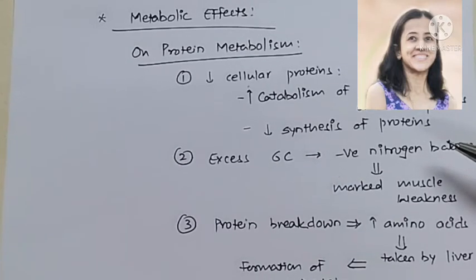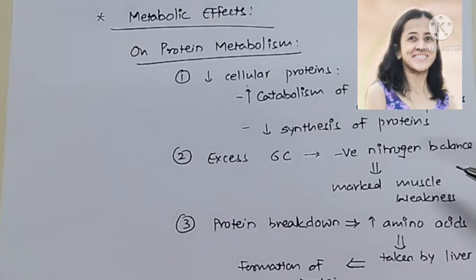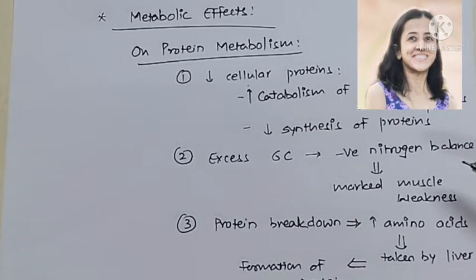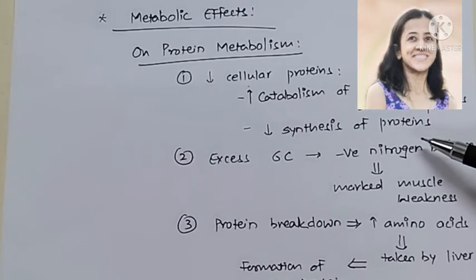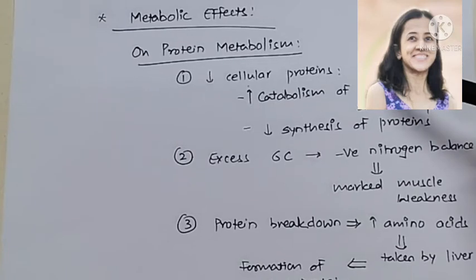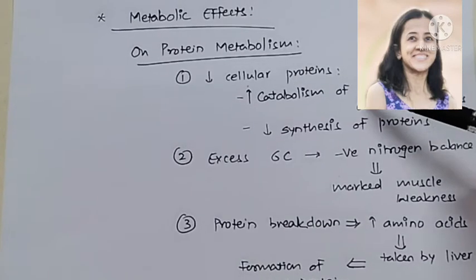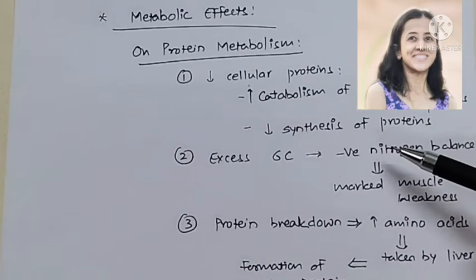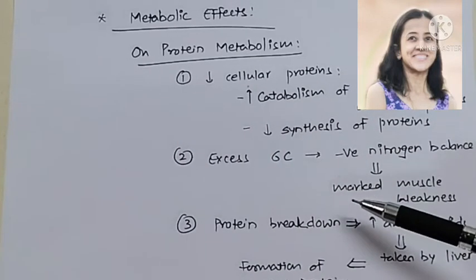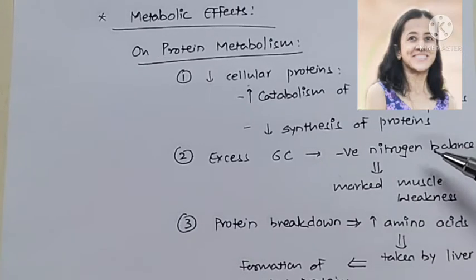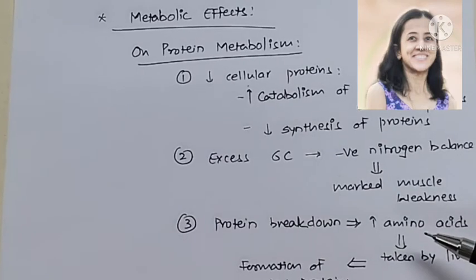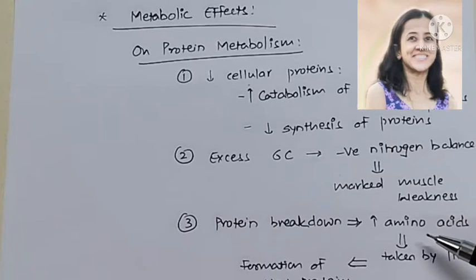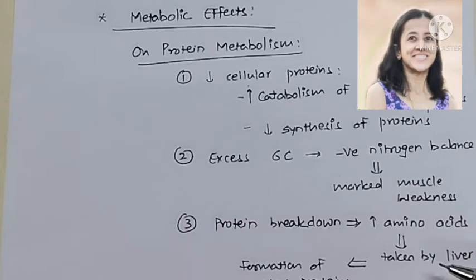There is a reduction of protein stores in all the body cells except the liver, due to increased catabolism and, second, decreased synthesis of protein. So the first effect is decreased cellular proteins due to increased catabolism or decreased synthesis. This is the reason that with excess glucocorticoids there is negative nitrogen balance, and because of negative nitrogen balance there is marked muscle weakness. Because of protein breakdown, the amino acid level increases, and these amino acids are taken up by the liver and form new proteins.